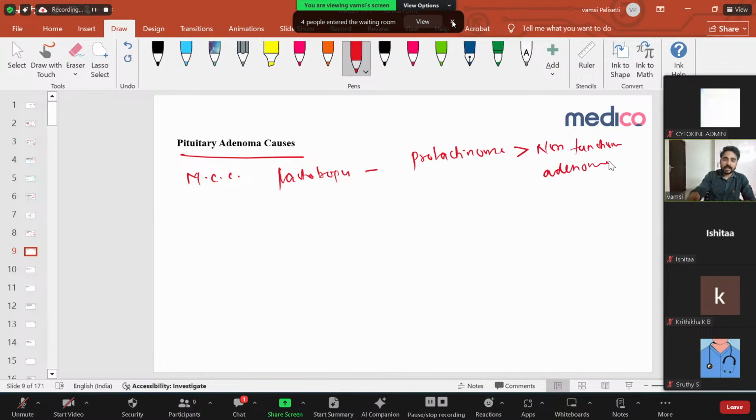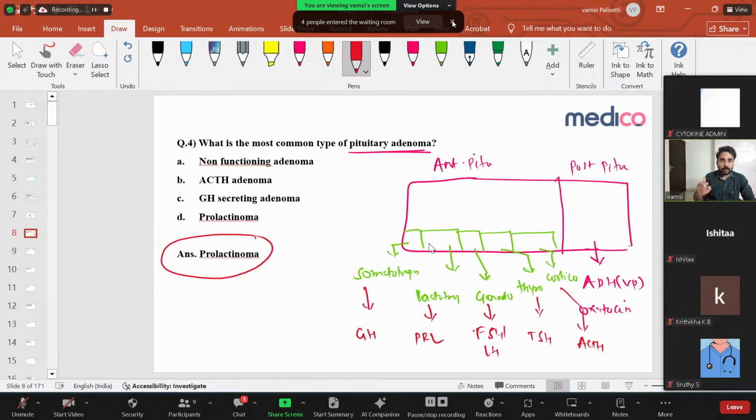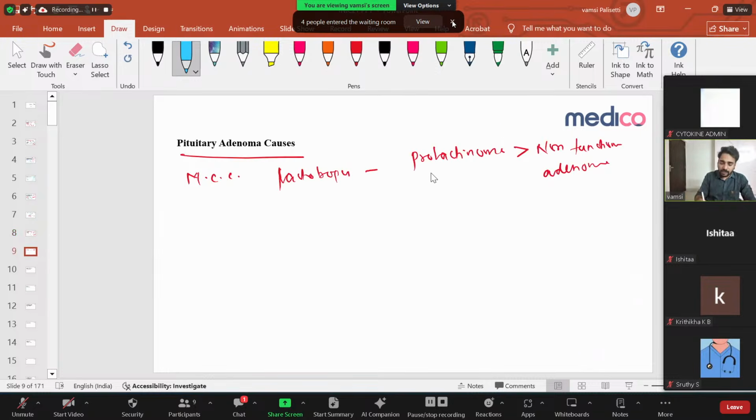What is a non-functioning adenoma? Let us come to the previous slide. We discussed there are five types of cells: somatotropes, lactotropes, gonadotropes, thyrotropes, and corticotropes. Apart from these, there are certain non-functioning cells. They're not producing any hormone. Sometimes these cells can proliferate and form an adenoma. So the first best answer is prolactinoma. If that is not there, non-functioning adenoma.